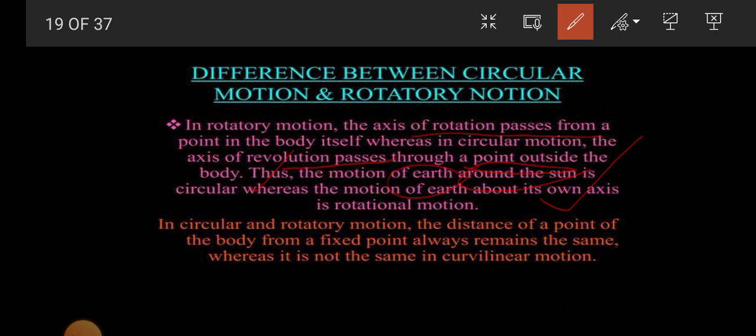In circular and rotatory motion the distance of a point of the body from a fixed point always remains the same, whereas it is not the same in curvilinear motion. Understood? In circular and rotatory motion the distance from a fixed point remains the same, but in curvilinear motion it does not. Always remember, rotation is motion about its own axis, and circular motion is with respect to another body.